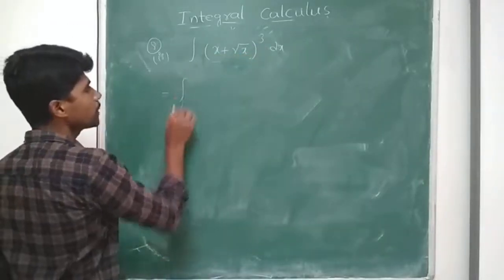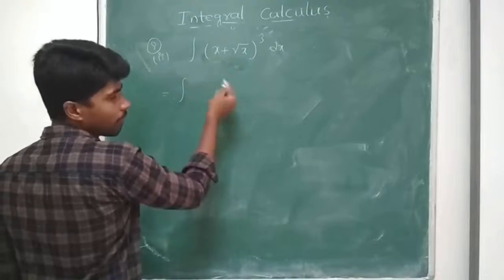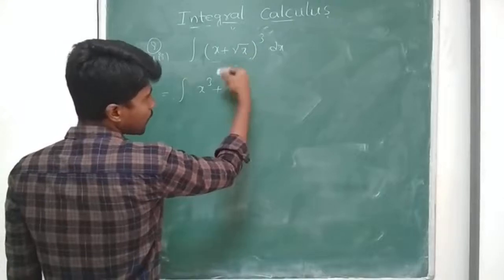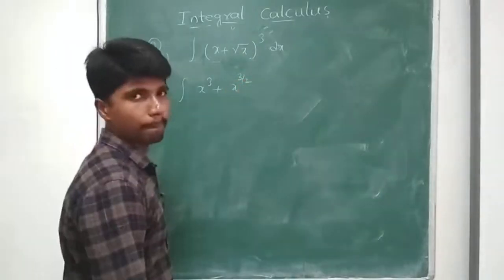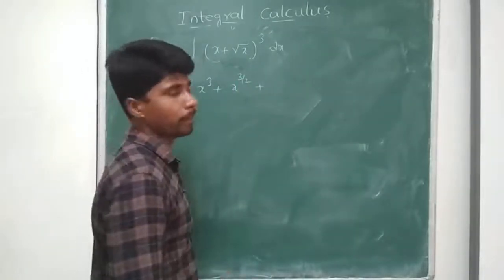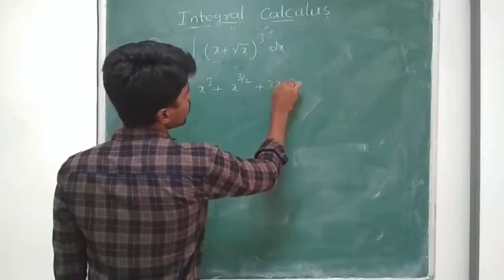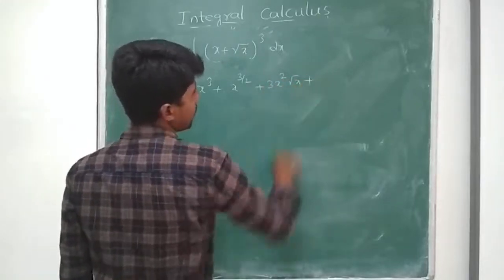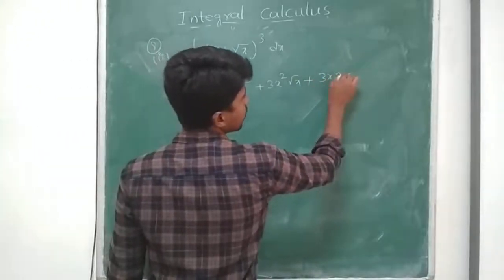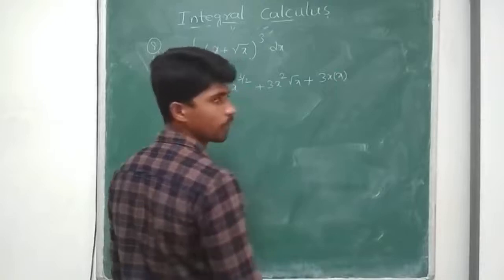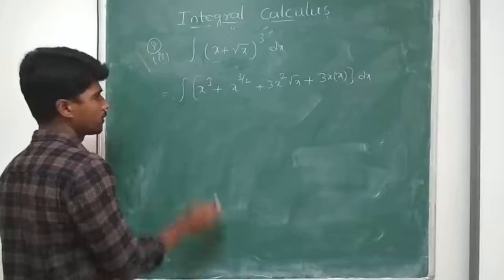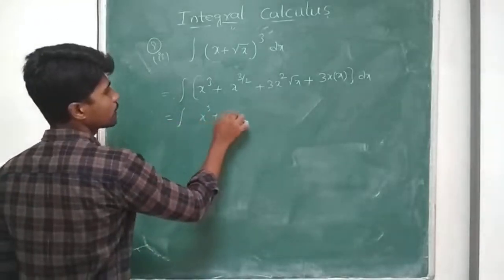So according to (a plus b) whole cube, in place of a I have x, so a cube plus b cube means x to the power of 3 by 2, plus 3a square b, 3 into x square into root x, plus 3ab square, 3 into x into root x square, so x is what we get, into this is the total dx.